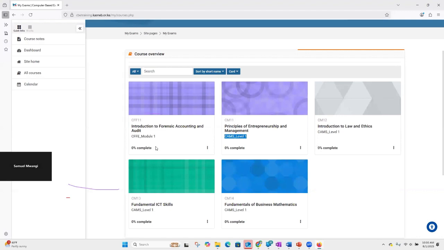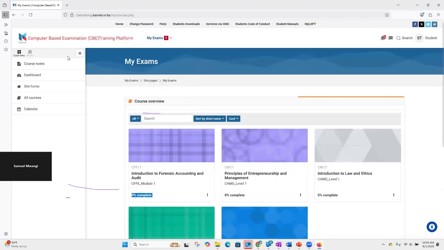Then below here, you're able to see that I have a percentage which says 0 or complete. So this percentage has no meaning on your end because basically it tracks what percentage of content you have interacted with within this course. So this is not a display that you have scored a 0 and so on and so forth. It's of no importance on your end. Okay.